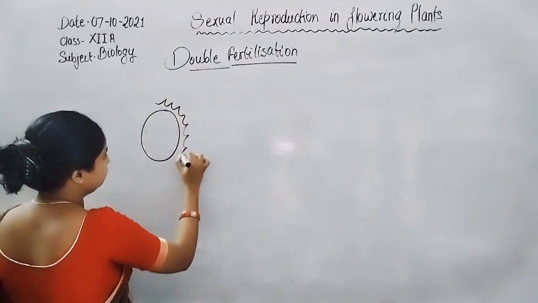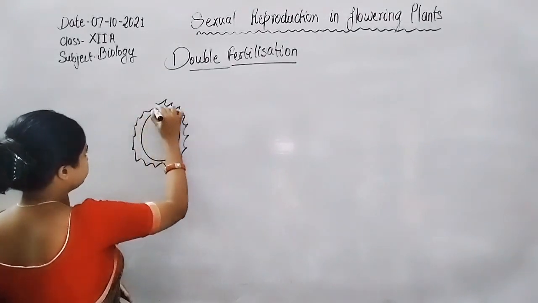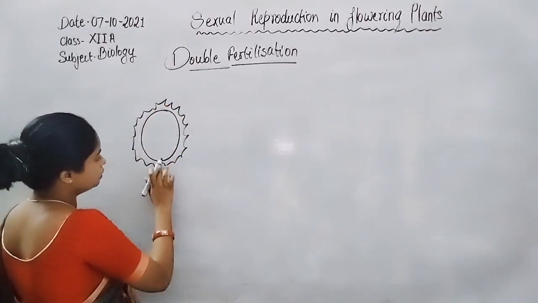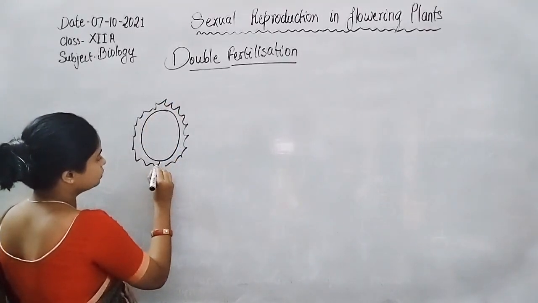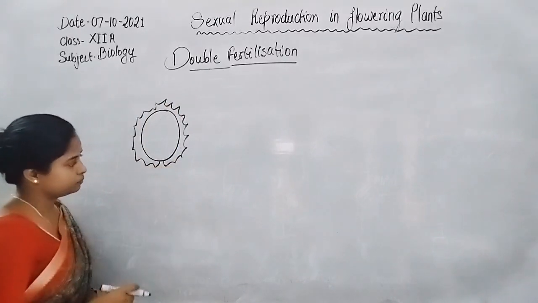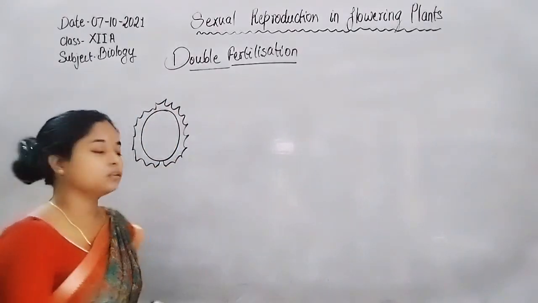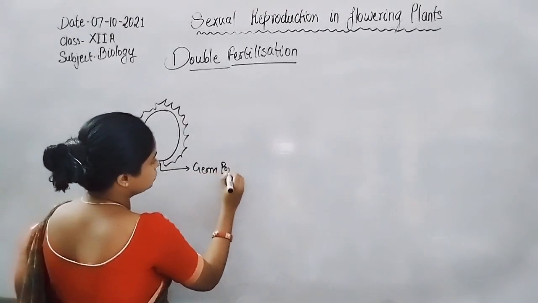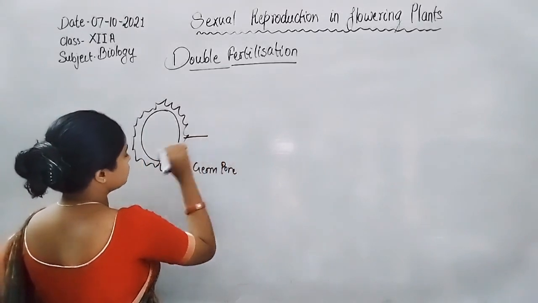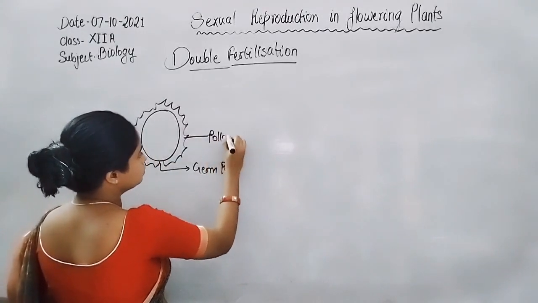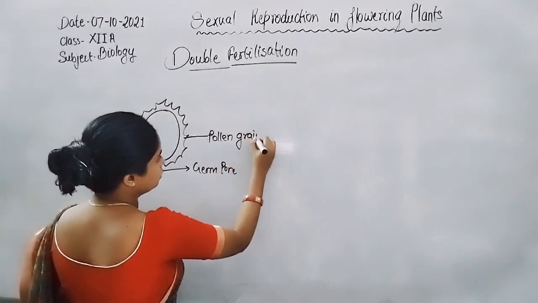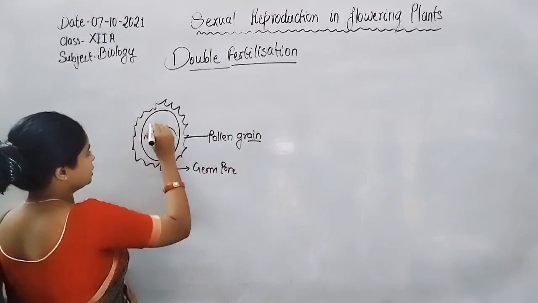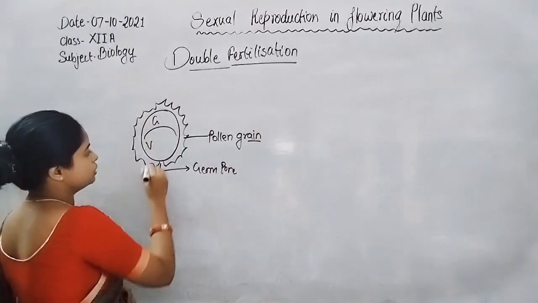So here is the pollen grain, and this one is the germ pore. Inside the pollen grain, two types of cells are present: the generative cell and the vegetative cell.